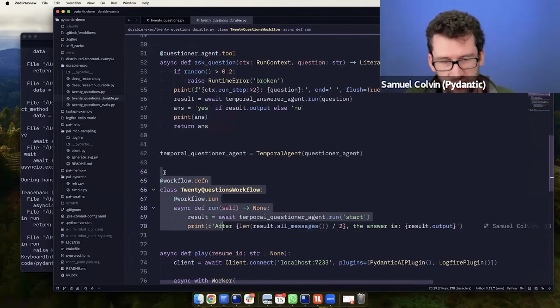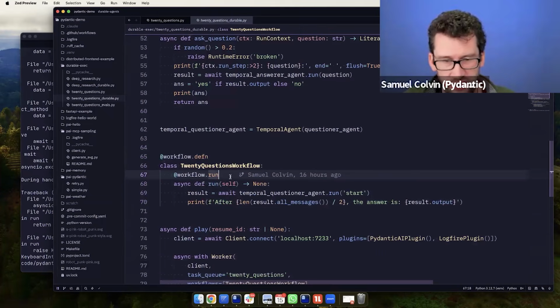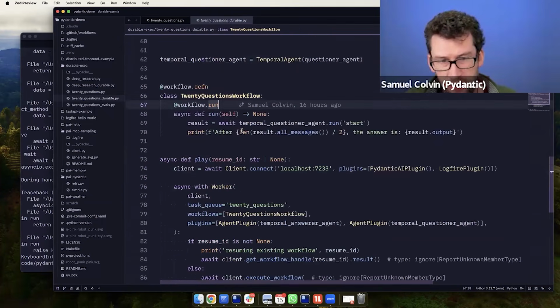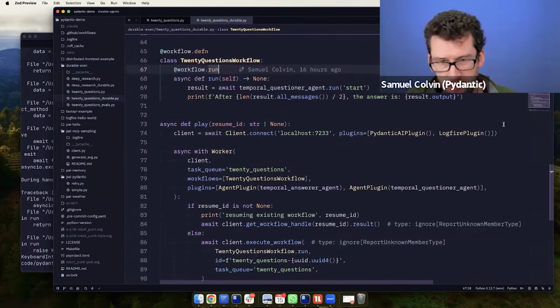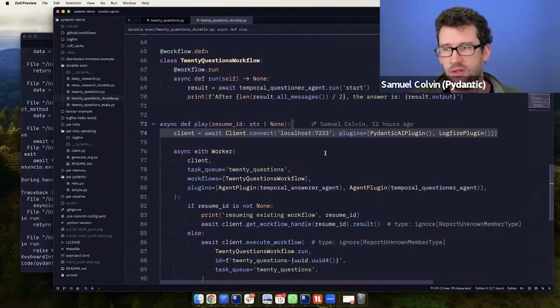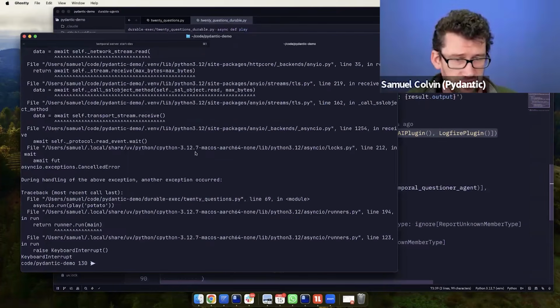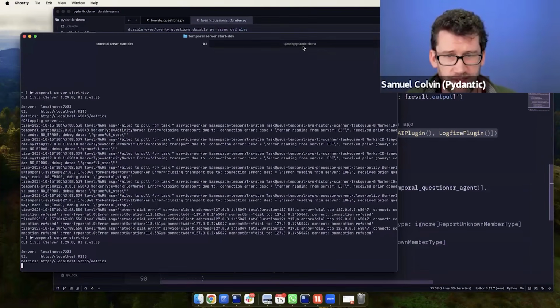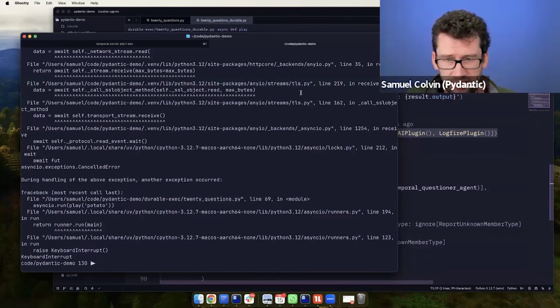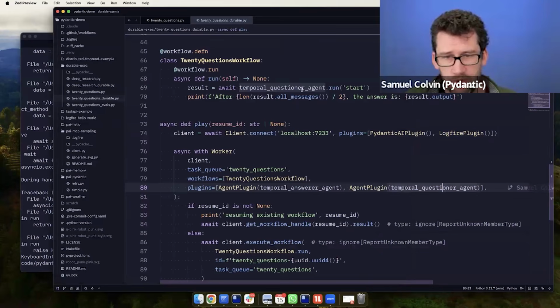I think you can, for the most part, just copy paste their definitions of how to do it. Here we have our play mechanism. The point here is we're going to connect to the temporal server, which is what's going to record the state of our task or our agent as it's executing and be able to resume and so on. I have Temporal running locally here. This is just the open source version of Temporal, which runs as a separate process. And I can restart that to kind of kill the state. And that's why we're connecting to localhost. In production, you use Temporal's cloud. That's why they make so much money.